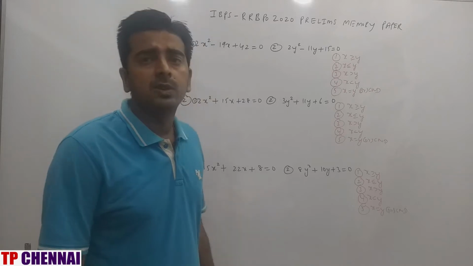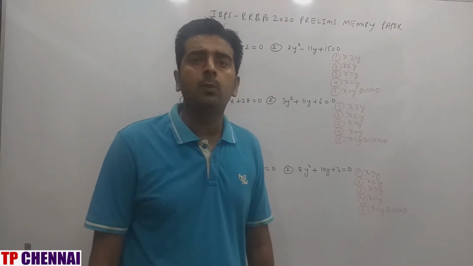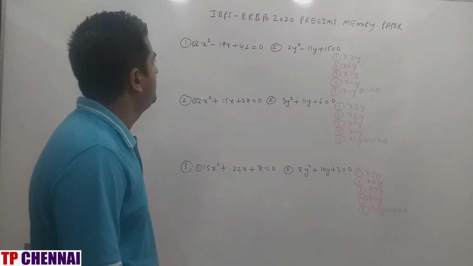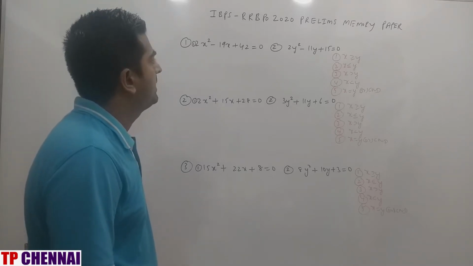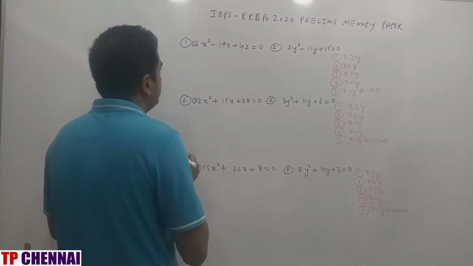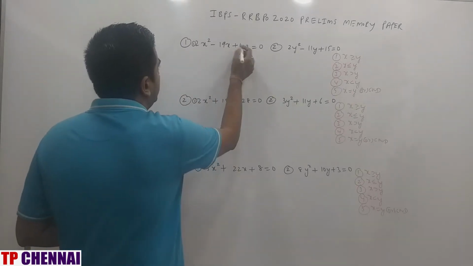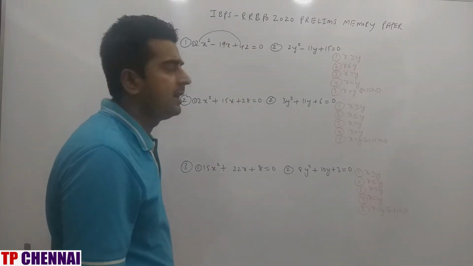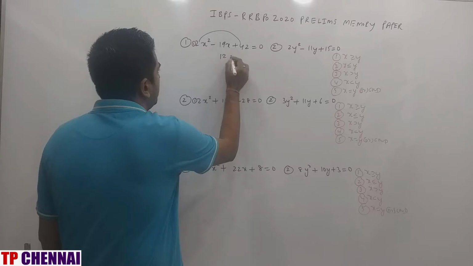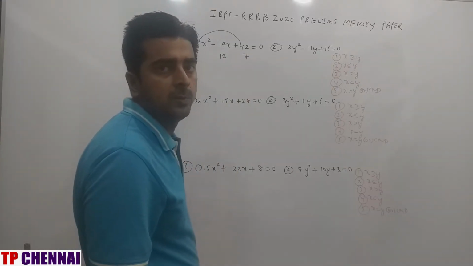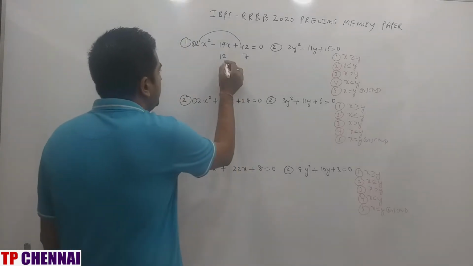The first 5 questions are, as usual, quadratic equations. First question: 2x square minus 19x plus 42 is equal to 0, and 2y square minus 11y plus 15 is equal to 0. 42 into 2 is 84, and you should get minus 19 when you add. So your numbers are 12 and 7: minus 12 minus 7 is minus 19, and minus 12 into minus 7 is 84. So the final answers are 12 by 2,